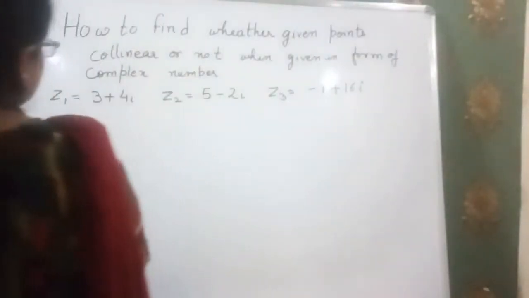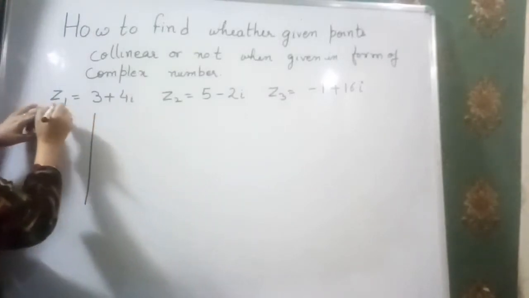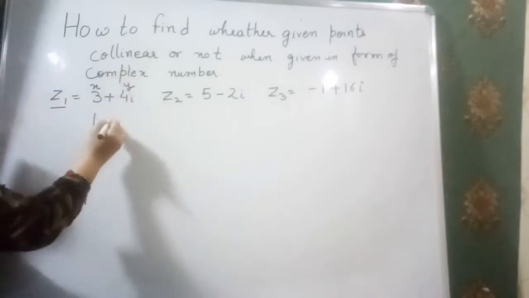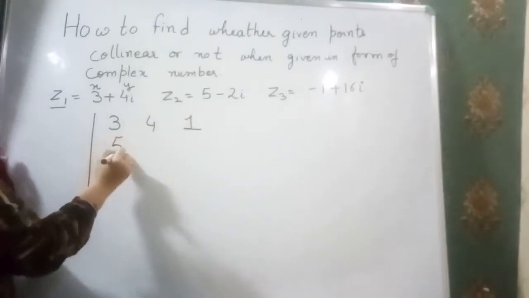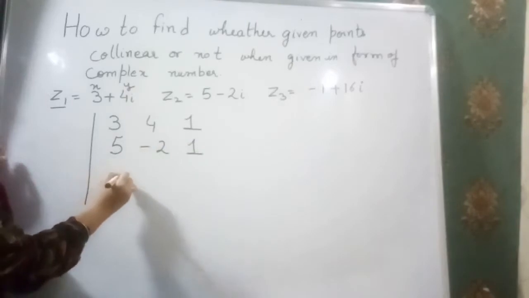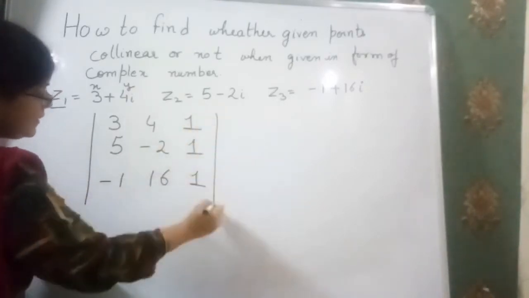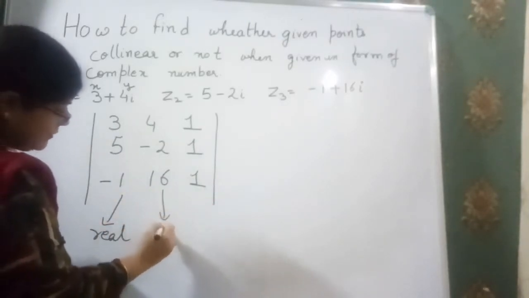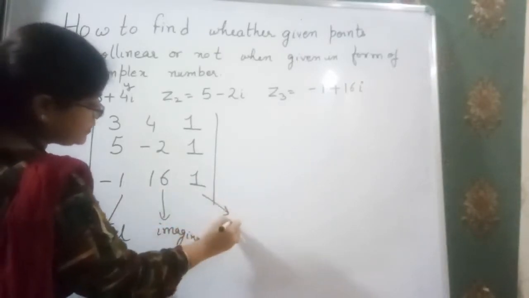Now just see here. Here we take it in this form. This is Z1. This point is taken as X and this point is taken as Y. That means 3, then 4, and here I have written 1. Then 5, minus 2, and here we write 1. In the same way, minus 1, 16, and 1. That means in this column we put the real parts, and in this column we put the imaginary parts of the complex numbers, and here we put 1.